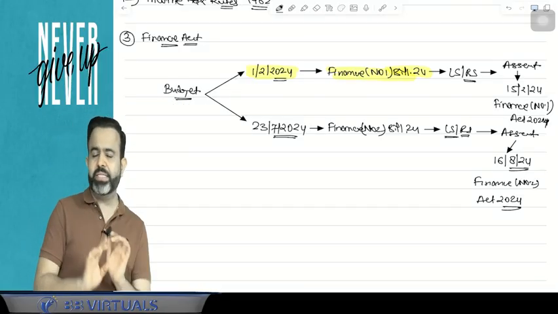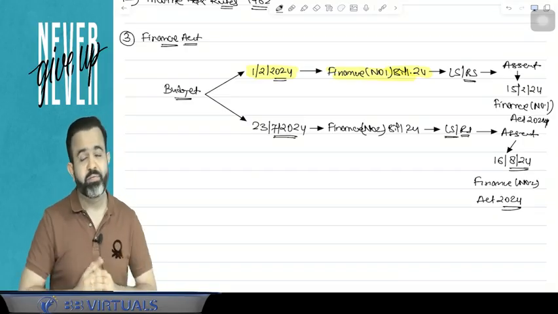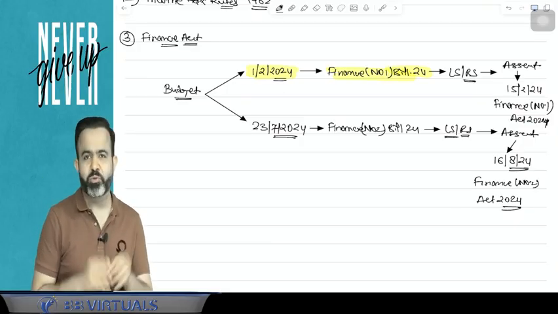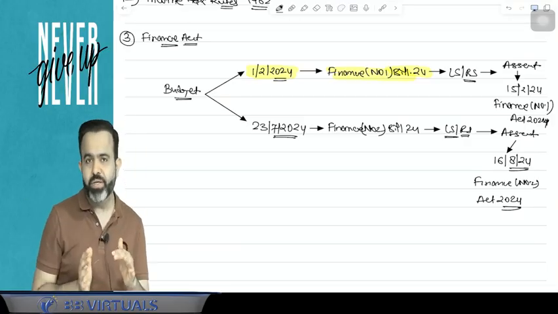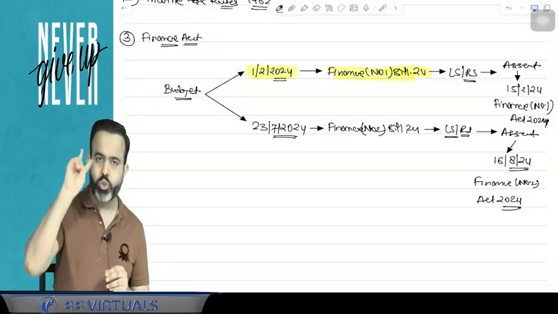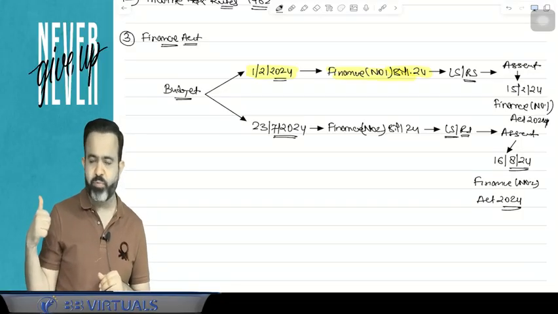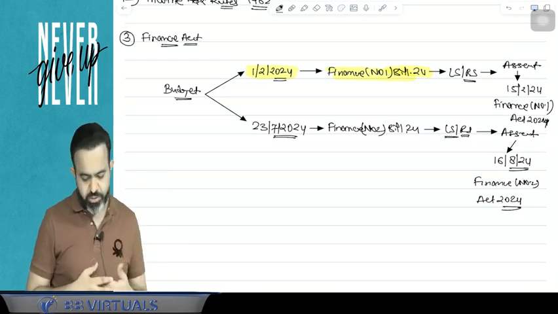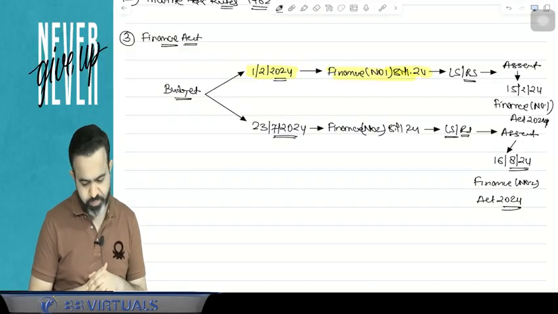So every year, normally there is one budget only, one finance bill, one finance act. But guys, in the year in which an election takes place, a pure example is the current year 2024, and last time also 2019, there was an election year. So always in the election year, there are two budgets. One budget is before government forming, that is in the month of Feb, 1st Feb 2024, and the second budget is after forming the government. So the current year, that budget was on the 23rd of July 2024.